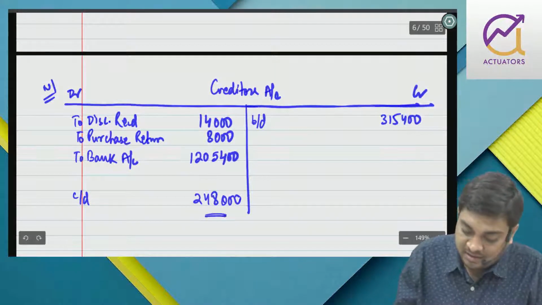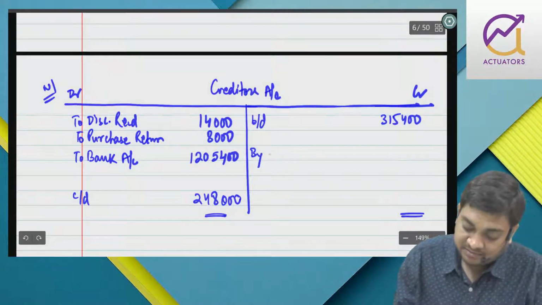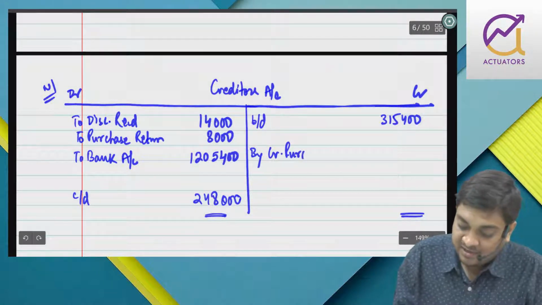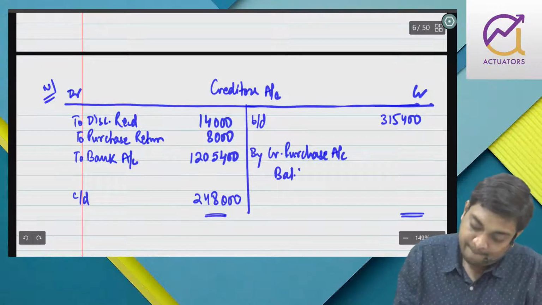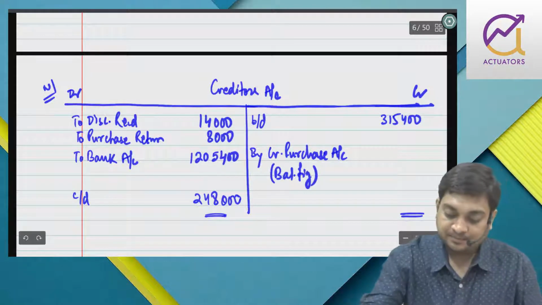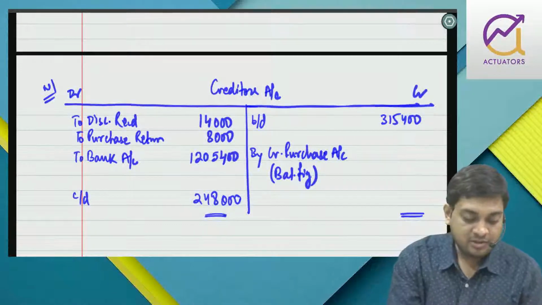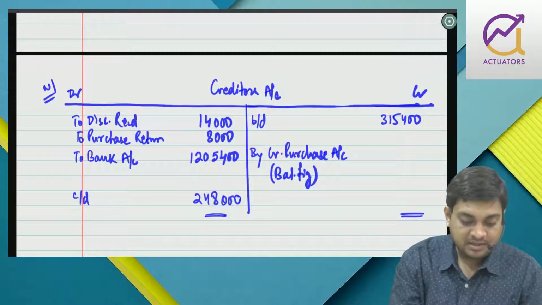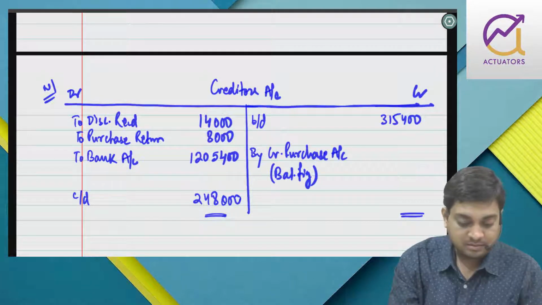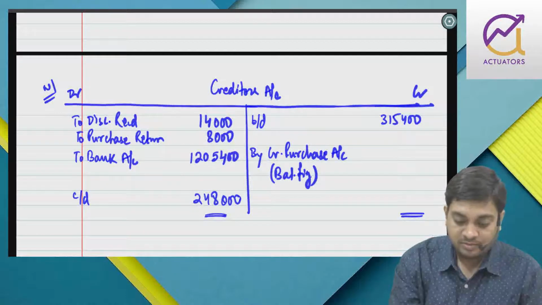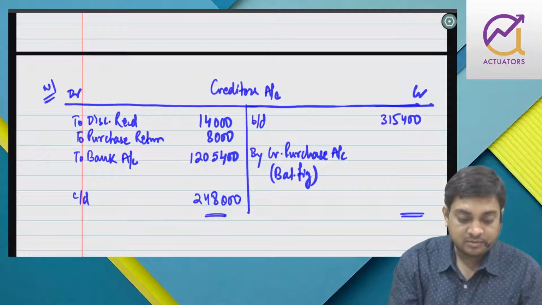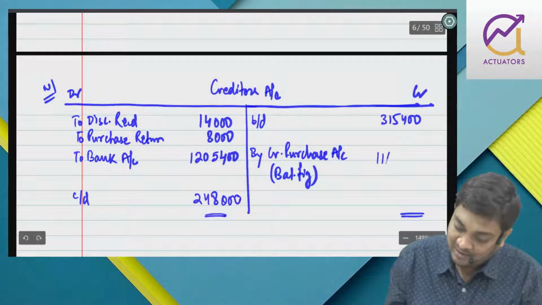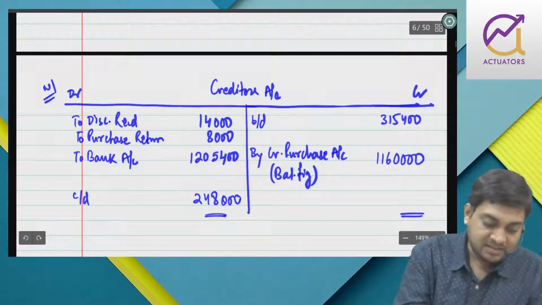Right? Now automatically you can get by credit purchase, the balancing figure. How much? 14,000 plus 8,000 plus 1,205,400 plus 2,48,000 minus 315,400. So that comes to 11,60,000.